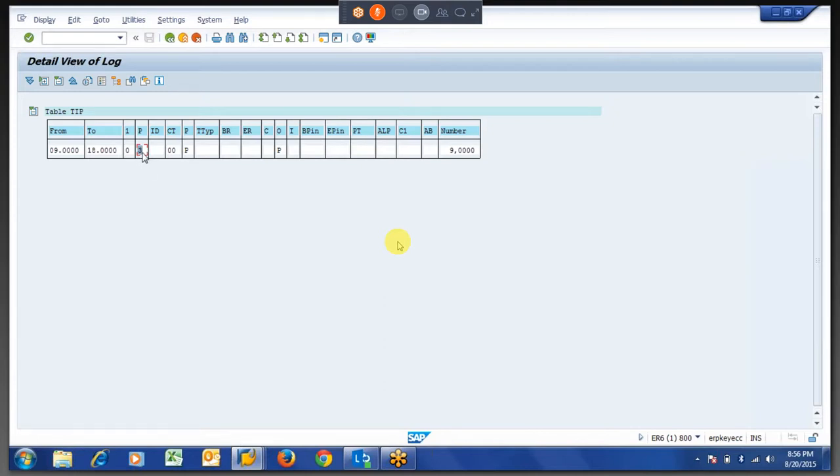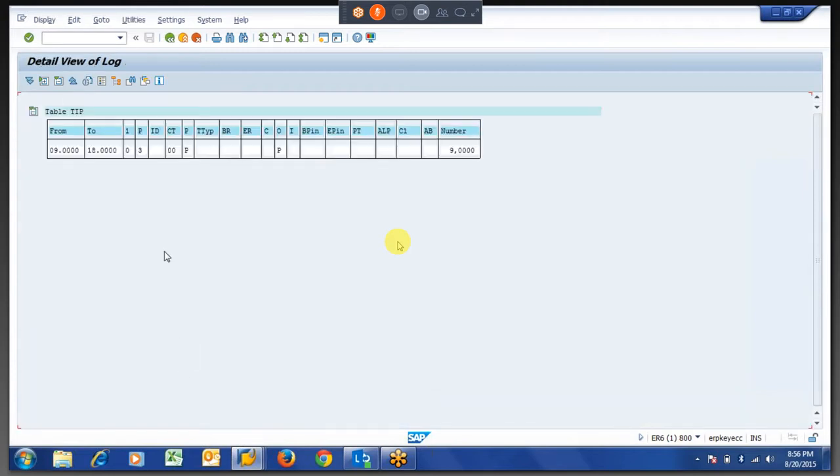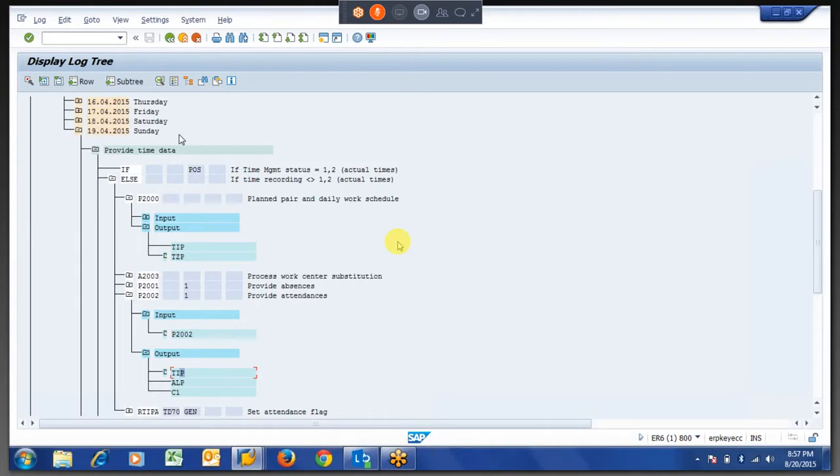1 will come when you enter 2011, some data from the time events infotype, and 3 will come only from the 2002 infotype, that is the attendance infotype. I will show you, don't worry. We will work on these scenarios, then you can understand what this 3 is coming from. So this is how the standard functionality forms the pairs. If it is from 2002 infotype, the time pair will be 3. If it is from 2011, the time pair will be 1. If it is from the absence infotype, then the time pair will be 2.